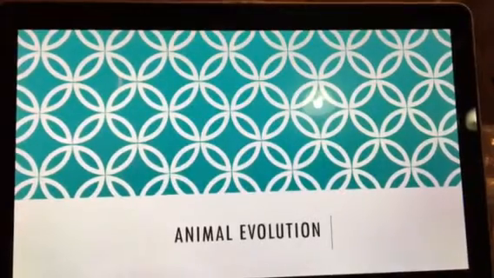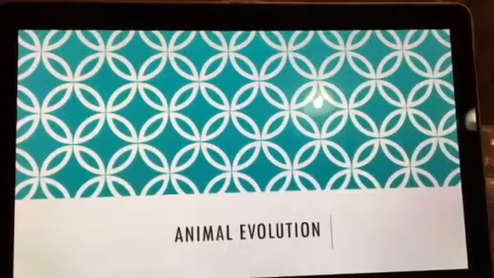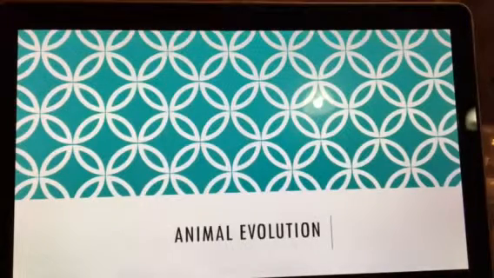Alright, so we're going to talk about the evolution of animals. Now remember, when we talk about animals, these are your eukaryotic organisms. And so, here's one of the theories that we believe came up with our trends. So we know that the endosymbiotic theory states that we have these prokaryotes, a large one ingested a smaller one, and we were able to come up with a multicellular organism because they started to co-evolve together.